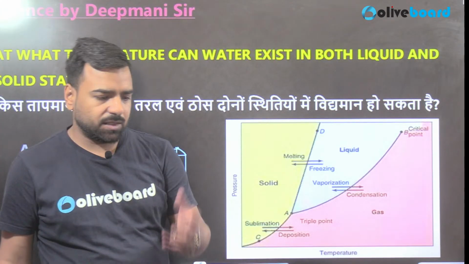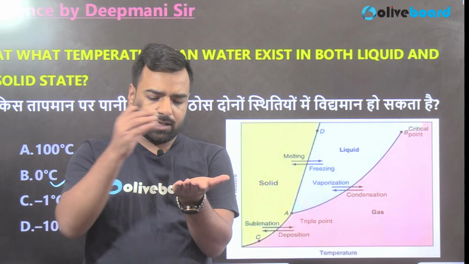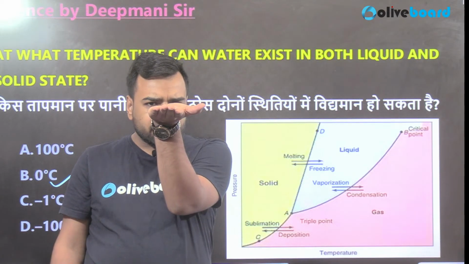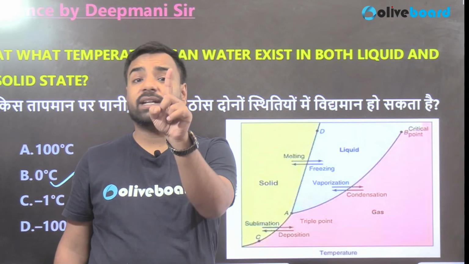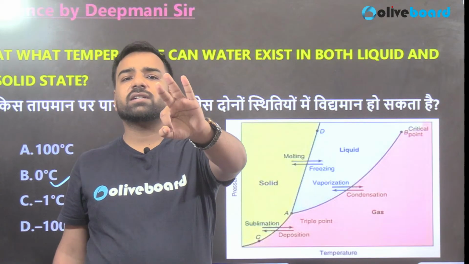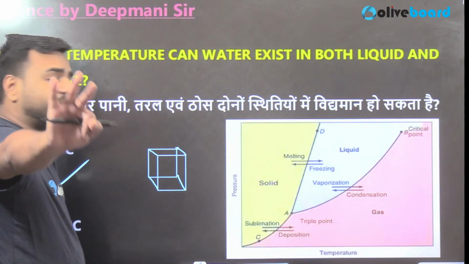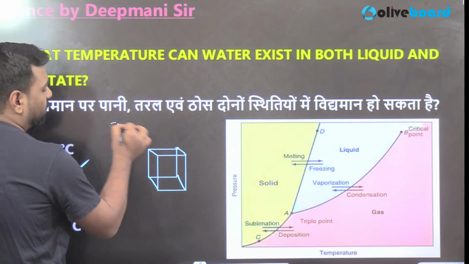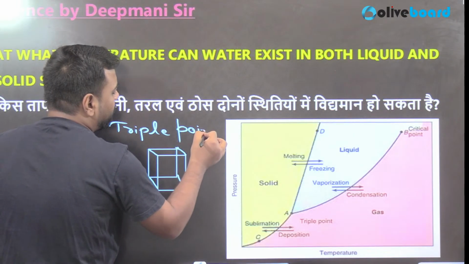Now guys, the point is, if that ice cube is kept on the hand, and if we see it clearly, at the same time you will find vapors as well. So at the same temperature, the ice cube is going to have 3 different states. It will have the vapor state, liquid state, and the solid state. And since it has 3 states, that's known as the triple point of water.